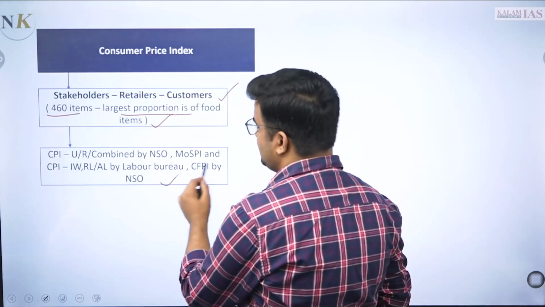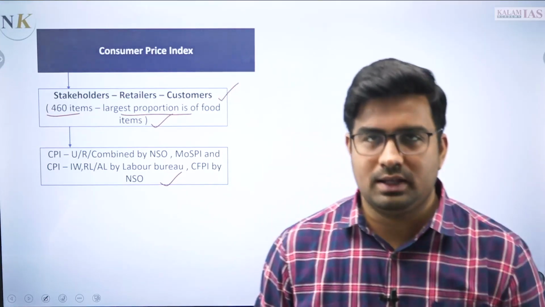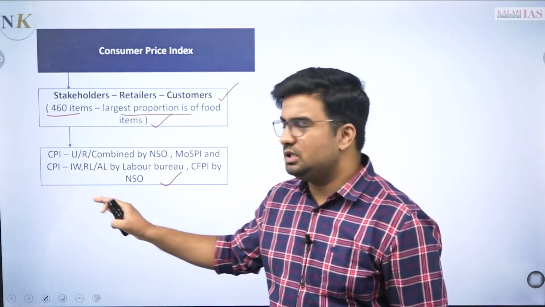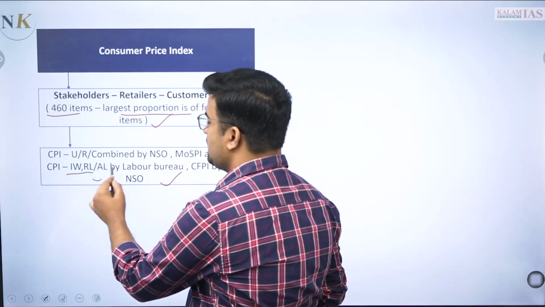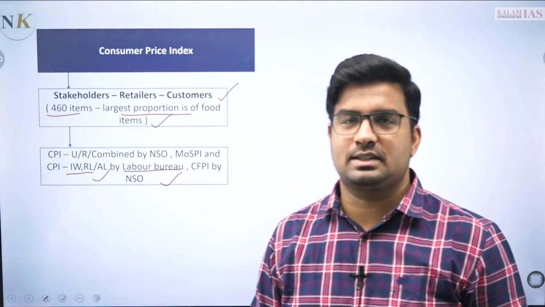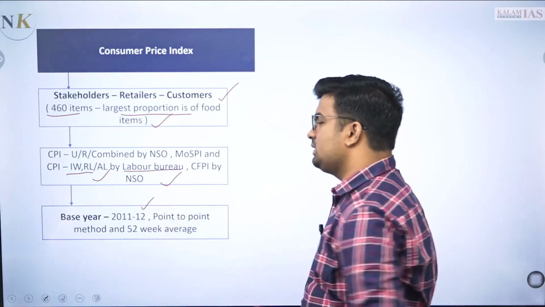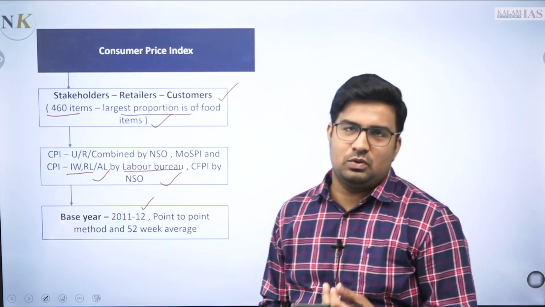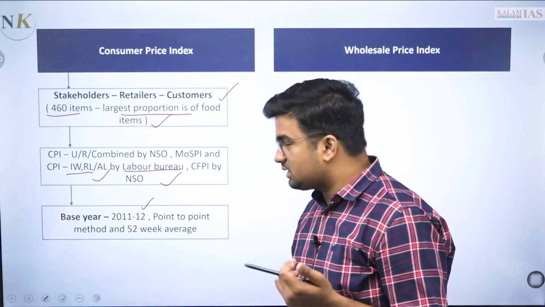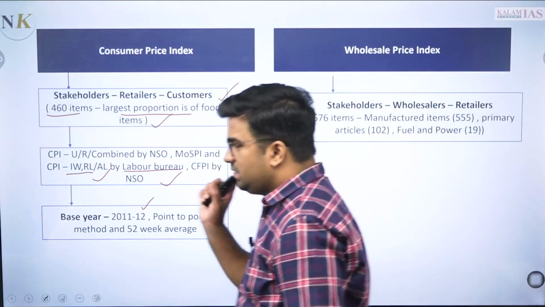Post this, the CPI is being calculated, the urban, rural and combined by NSO, and CPI industrial worker, rural labor or agricultural labor by Labor Bureau, and the consumer food price index is calculated by NSO further. The base year is 2011-12. The methods utilized are point to point method and average 52 weeks method, that is around 12 months. Then the WPI,